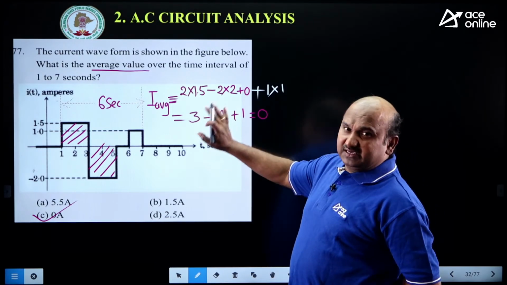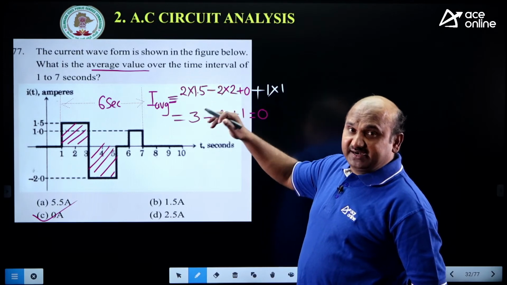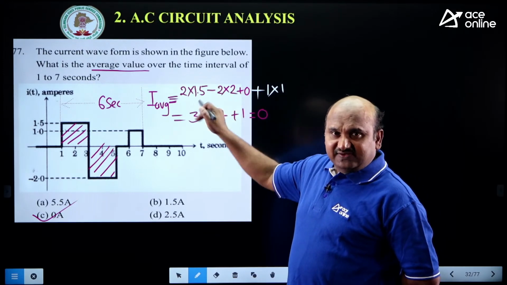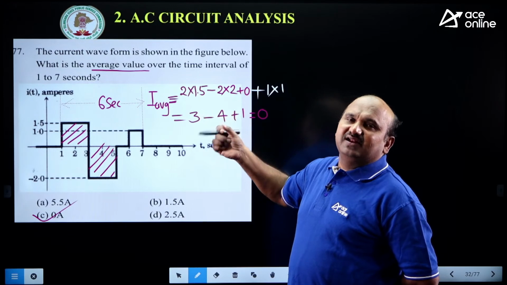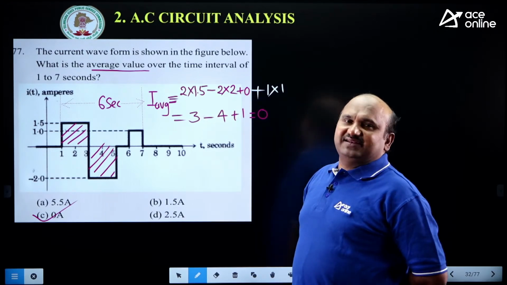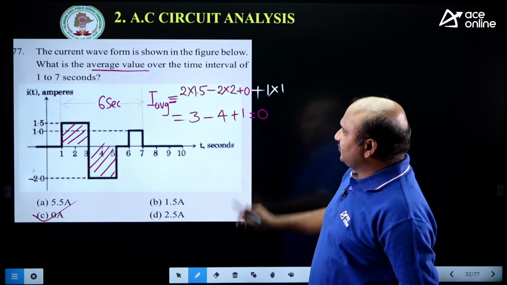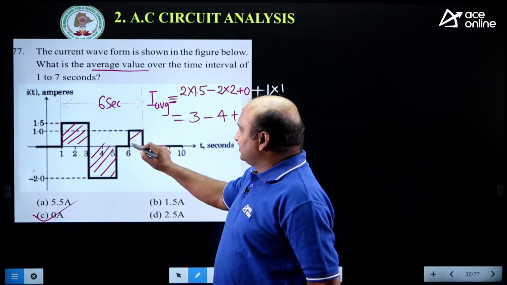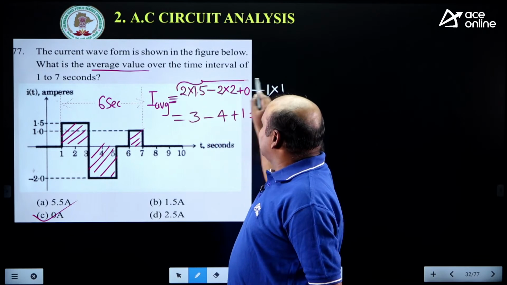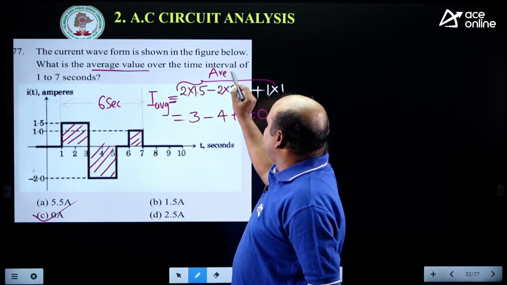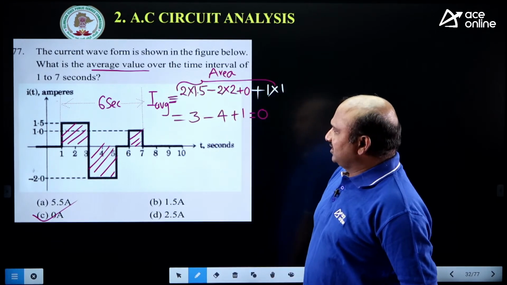Area, not by instantaneous values. When we take instantaneous values, that instantaneous value into the time interval, divided by the total, we have to take. That is different. Right? This we have taken area under that curve. This is the area under that curve. Next question. Shall we move to the next question?